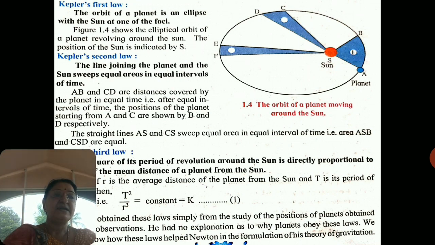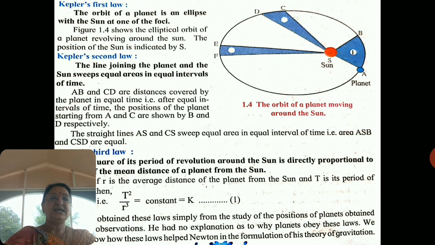See the figure: area ASB is equal to area CSD is equal to area ESF. That is, the line joining the sun and the position of the planet sweeps equal area in equal intervals of time. It is the second law stated by Kepler.